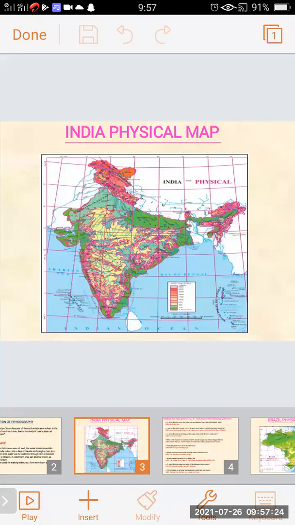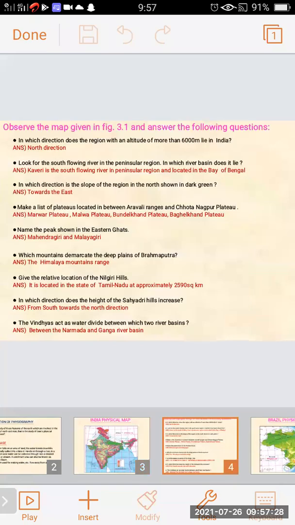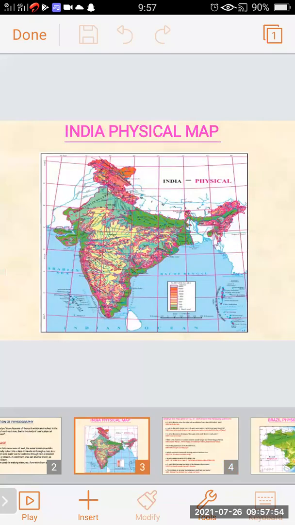There are some questions asked on this India physical map. You can observe it in the textbook also. Observe the map given in figure 3.1 and answer the following question. In which direction does the region with an altitude of more than 6,000 meters lie in India? When you see the map, the scale is there.